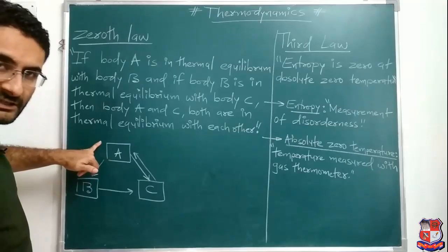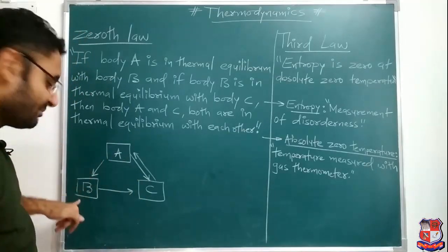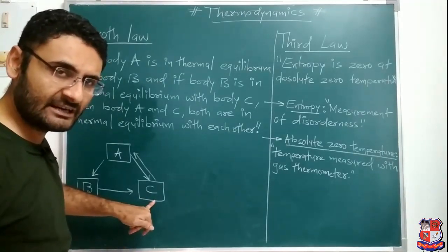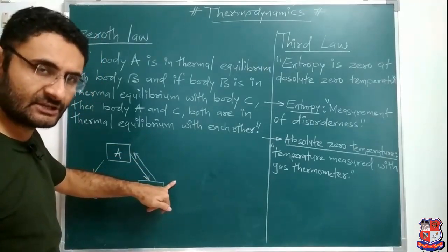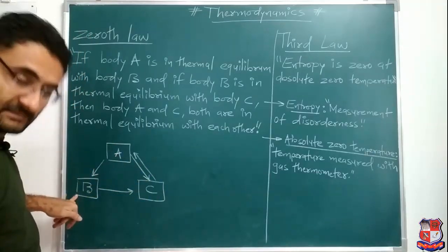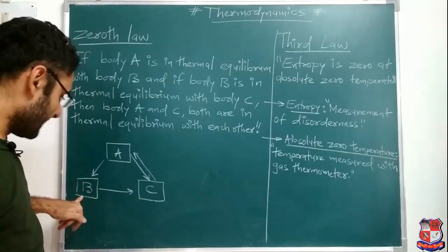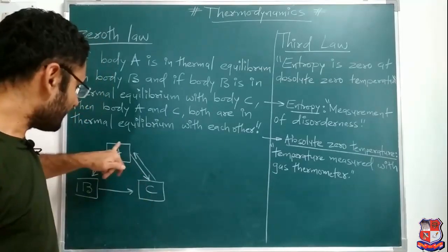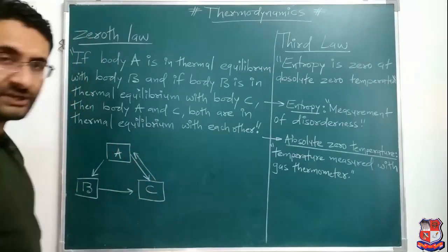It is somewhat like this: if person A is the friend of person B, and person B is the friend of person C, then ultimately we can say person A and C are friends with each other. So it is a simple law: if body A is in thermal equilibrium with body B and body B is in thermal equilibrium with body C, then body A and body C are both in thermal equilibrium with each other.